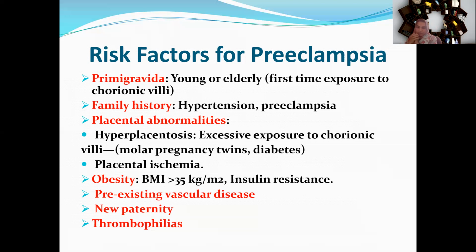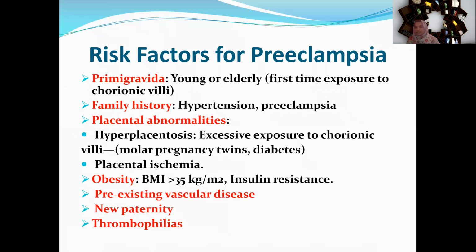Then obesity, body mass index more than 35 kg per meter square. Basically, in an obese female insulin resistance is there, and because of increased BMI hypertension develops sooner, so she may be prone to preeclampsia.